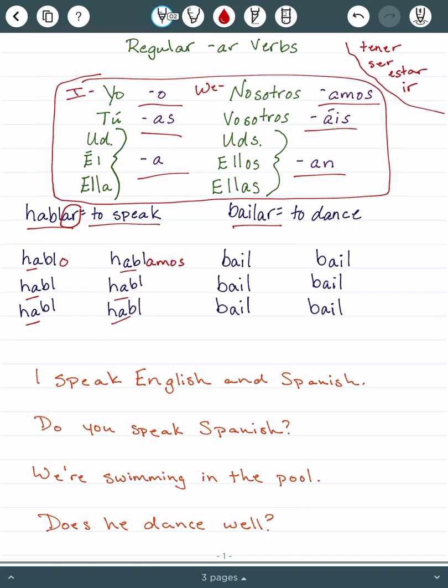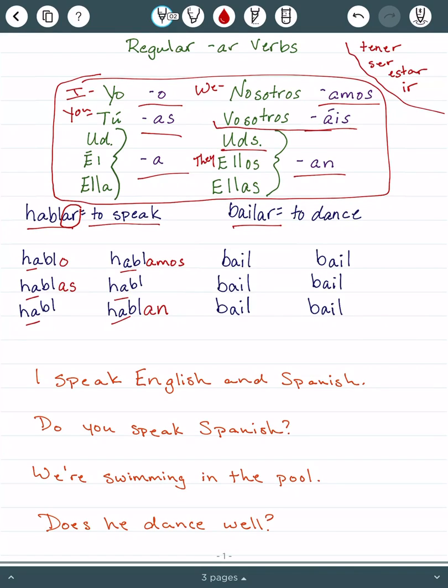If I want to say you are speaking, if it's informal, you is tú, so we're going to add as, and hablas is you are speaking. If I want to say they are speaking, ellos and ellas are they, so we add an N in there. Hablan means they are speaking. And then we know ustedes means you all, so it can also mean you all are speaking.